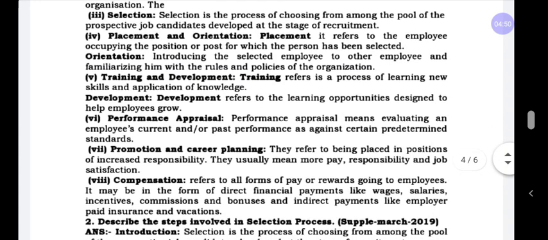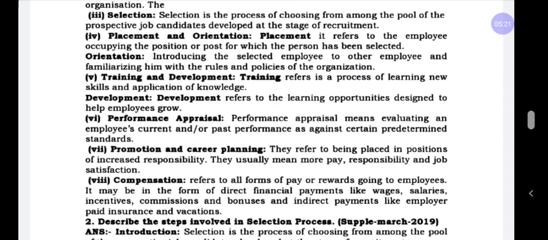And the next process is selection. Selection is the process of choosing from among the pool of prospective job candidates developed at the stage of recruitment. That means many candidates have applied for the job, the total vacancy is 5 but 100 applied. The human resources manager has to select the best candidates for the job.